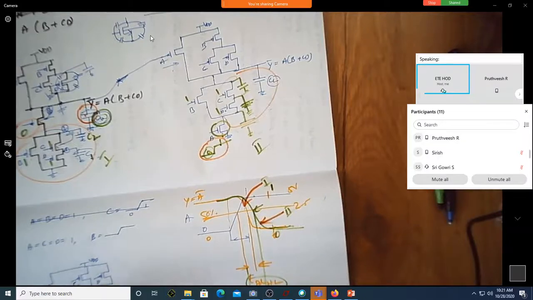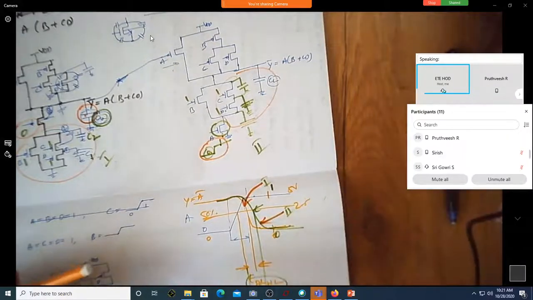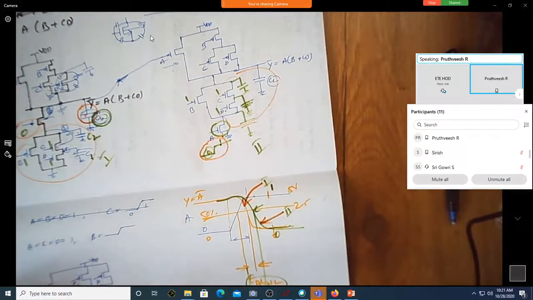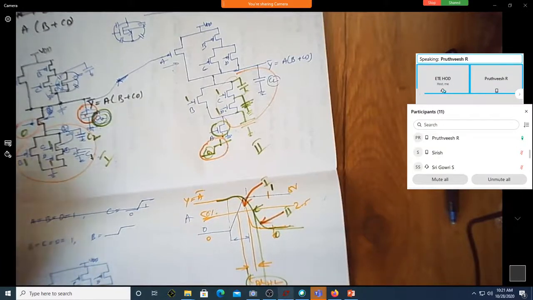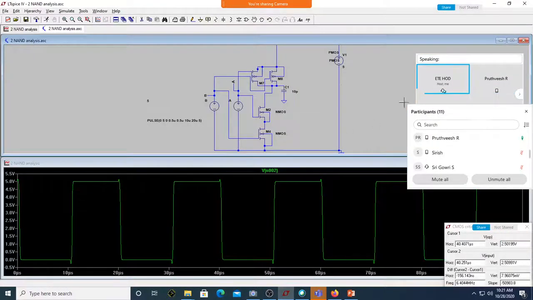Am I correct? So let us see in the simulation whether it is true or not. Let me just show you that simulation. Let me just open that. This is a different one.